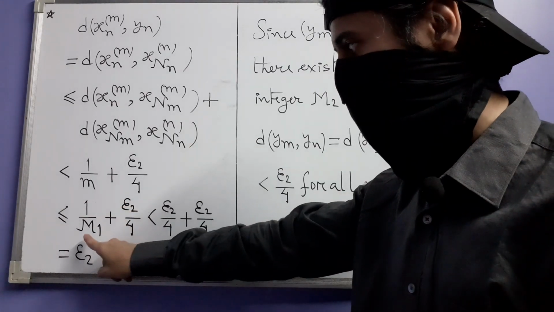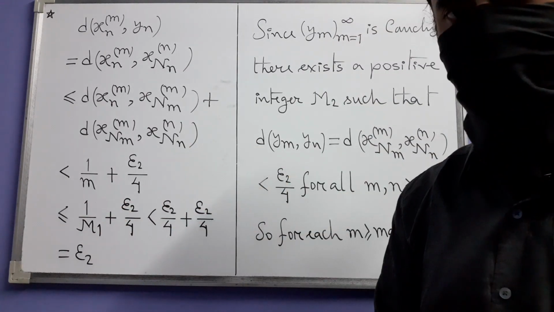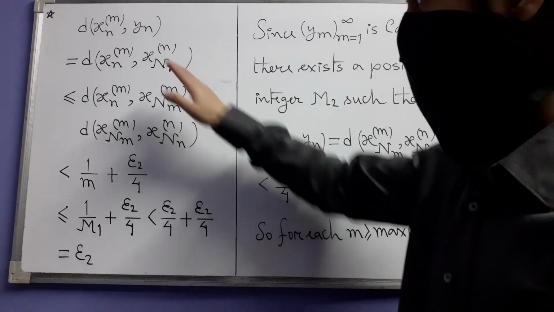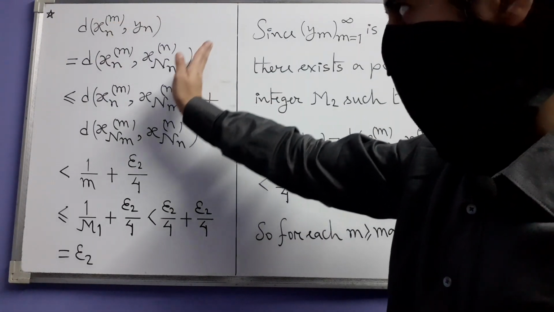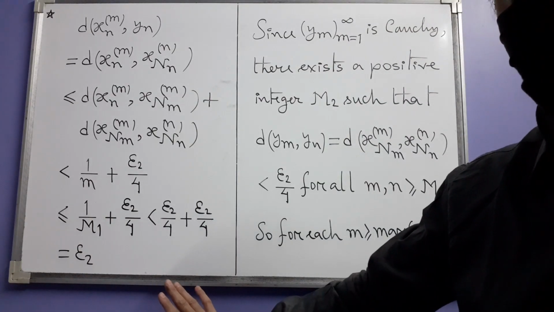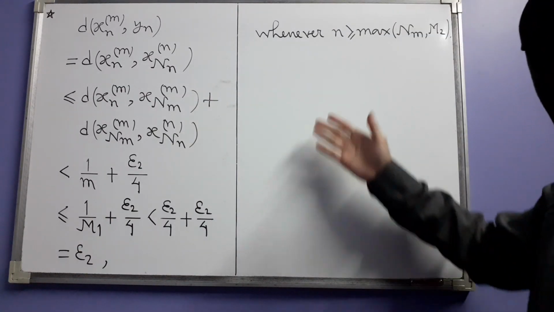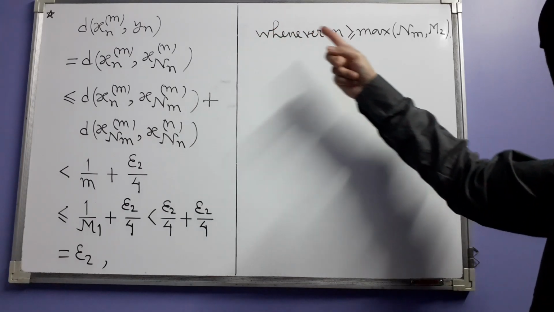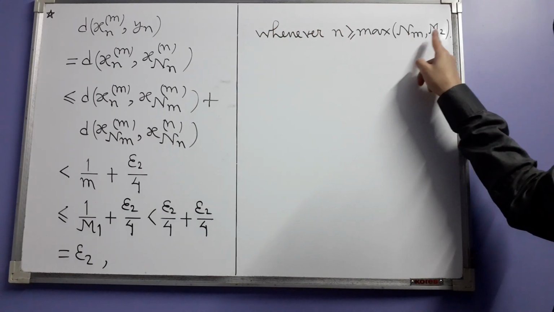So 1 divided by m1 will be less than epsilon 2 divided by 4. So that's how we find that this distance is less than epsilon 2, but with a condition. And that condition is this: whenever small n is at least nm as well as m2.